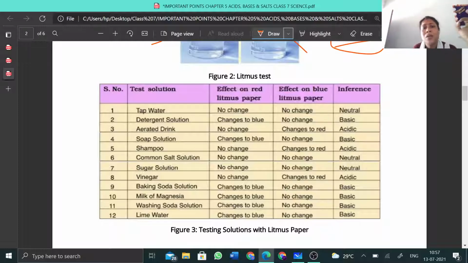But basically I want to say to you that only if this tap water is considered as distilled water will you find no change. Otherwise, if you just have it from your tap, you will find either it is acidic or it is basic in nature. Similarly, detergent, we have just discussed that it is basic in nature. So if you put red litmus paper, it will turn blue, and there will be no change with blue litmus paper. Like that, I have given you so many examples.